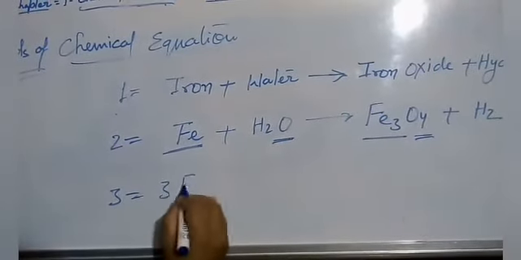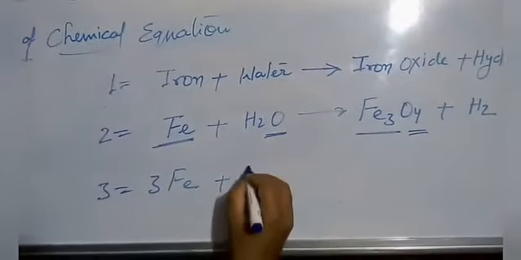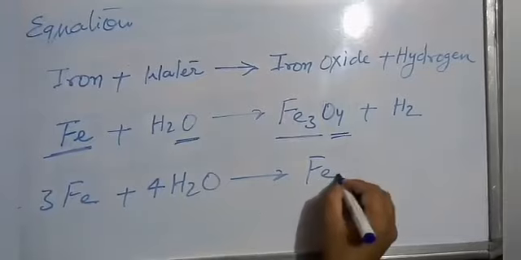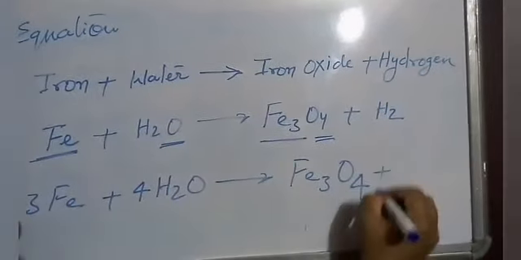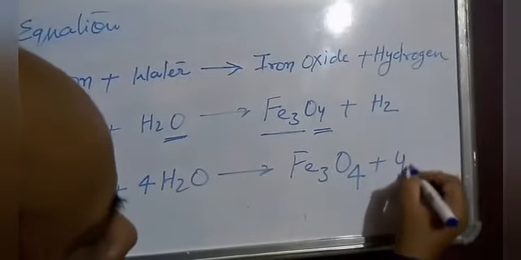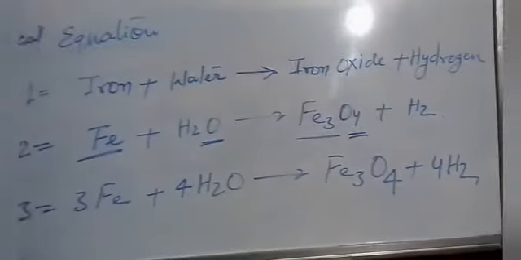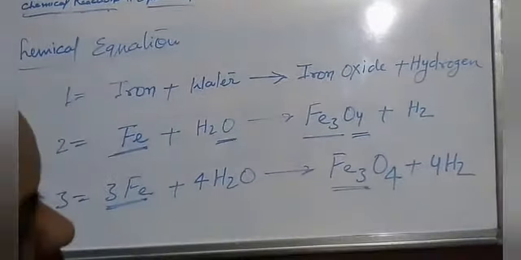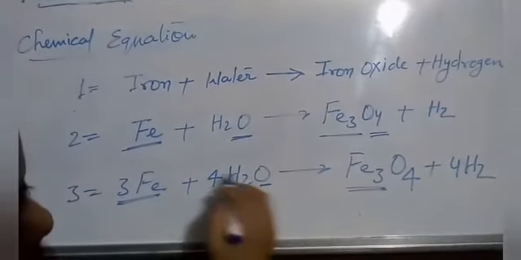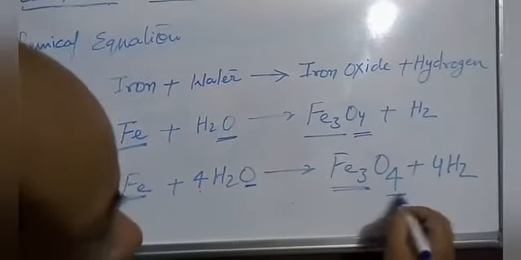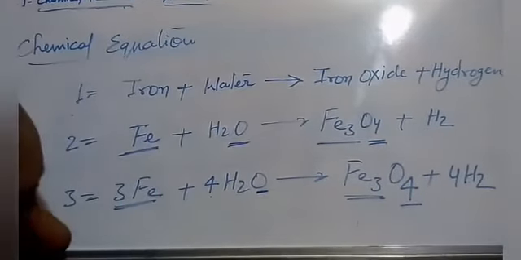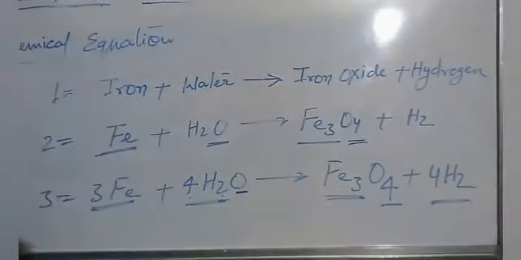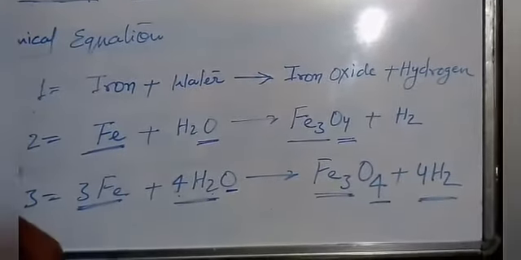3Fe plus 4H2O gives Fe3O4 plus 4H2. Now we check the reaction. 3 atoms of Fe on the reactant side, 3 atoms of Fe on the product side, 4 atoms of oxygen in the water molecules, and 4 atoms of oxygen in Fe3O4. 8 atoms of hydrogen on the reactant side, 8 atoms of hydrogen on the product side.